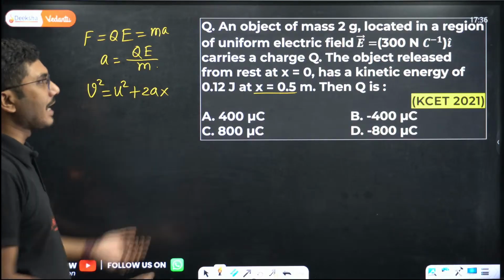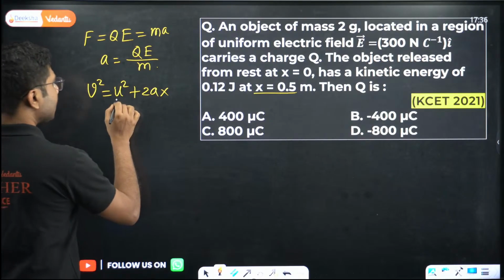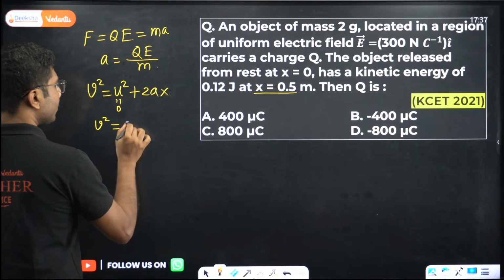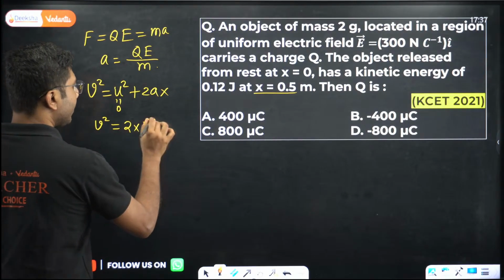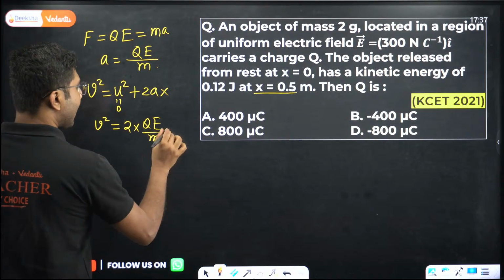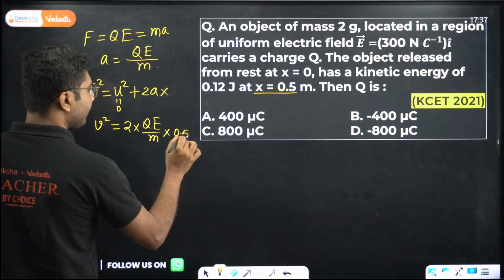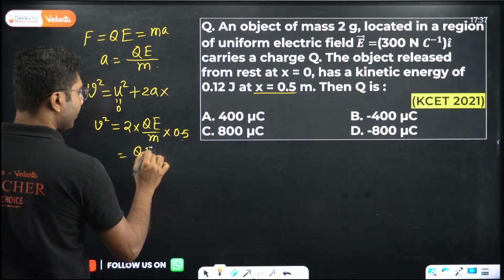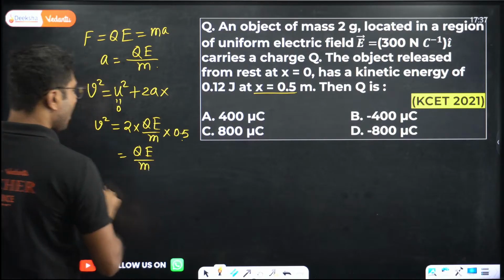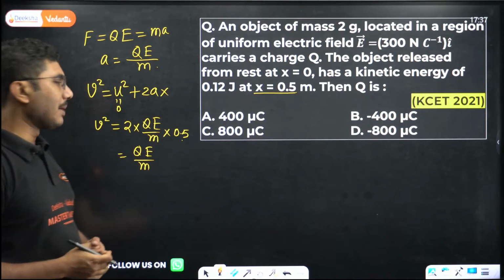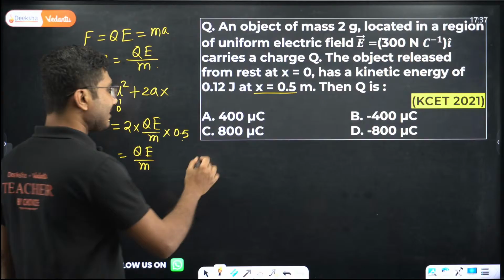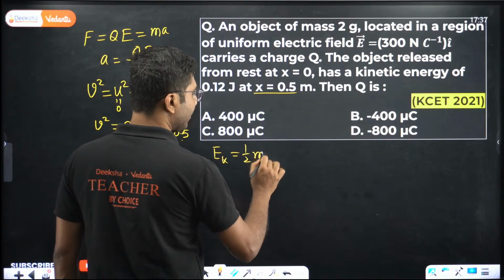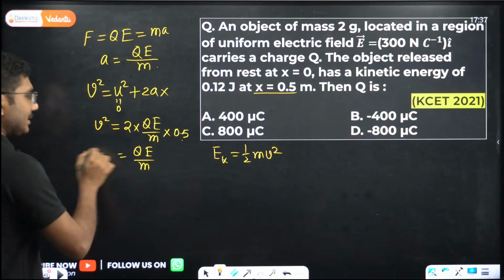Now because it is starting from rest, u must be 0, so u square is also 0. So v square equals 2 into Q into E by m into x. x is 0.5, so 0.5 into 2 is 1. So v square is equal to QE by m. Now what is the kinetic energy? Kinetic energy is given by half mv square. We already have calculated v square as it is.